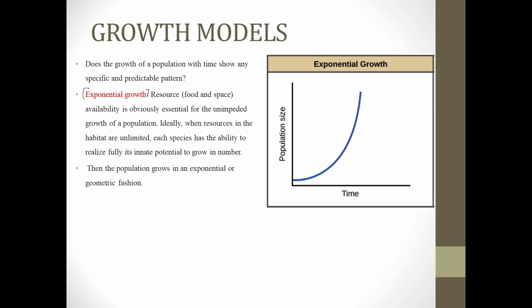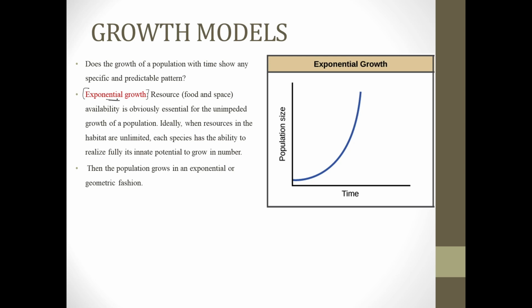one is exponential growth. According to this model, resources such as food and water are very essential for the growth of a population. This model states that ideally, when resources in a habitat are unlimited, each species has the ability to realize these resources up to their potential and grow in number.